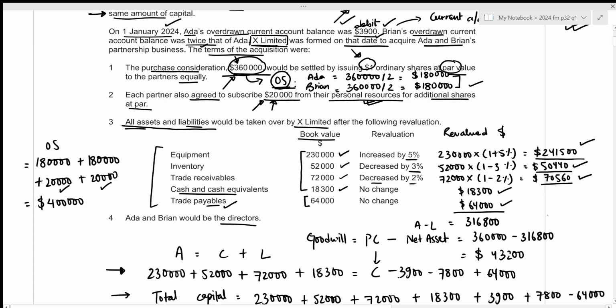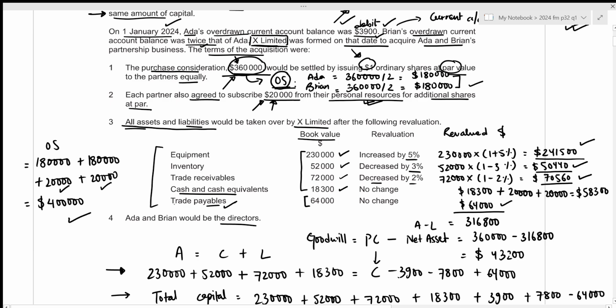So now for cash and cash equivalents, the value to be stated within our statement of financial position will be 18,300 plus 20,000 paid by Ada plus 20,000 paid by Brian. This results in the value of 58,300. So that's the new balance for our cash and cash equivalents to be shown within X Limited's statement of financial position.